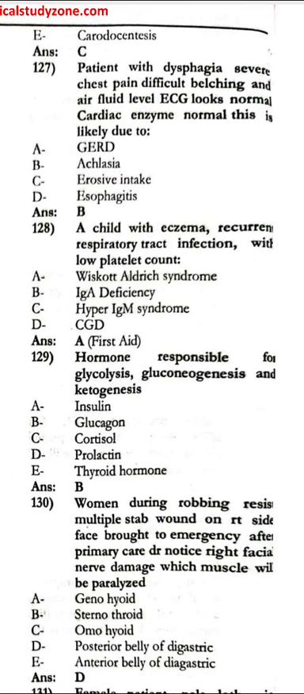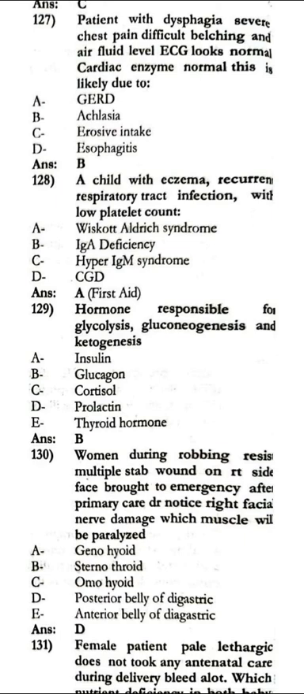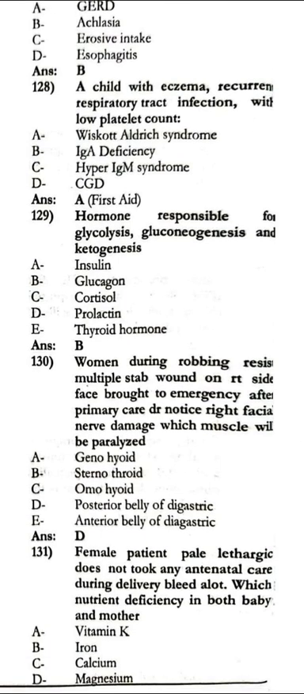has dysphagia, severe chest pain, difficulty belching, and an air fluid level. ECG looks normal. Cardiac enzymes normal. This is likely due to achalasia. A child with eczema, recurrent respiratory tract infections, with a low platelet count. That is Wiskott-Aldrich syndrome. The hormone responsible for glycogenolysis and ketogenesis would be glucagon.